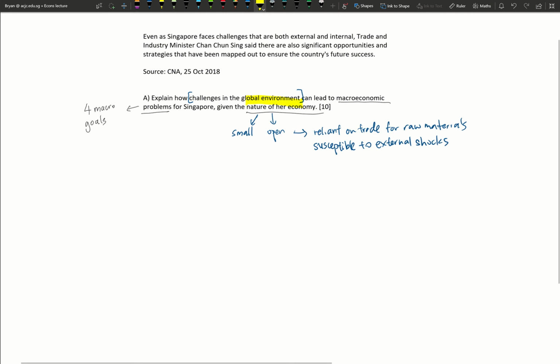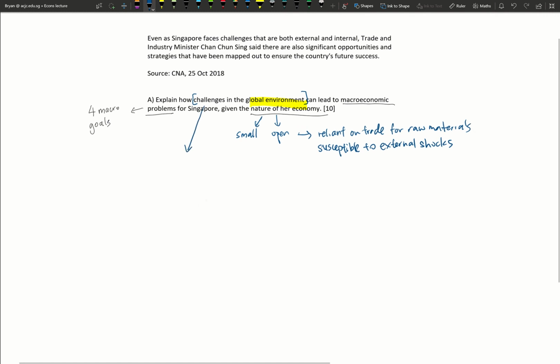In order to explain the challenges in the global environment and how we link that to macro problems, obviously they are looking at AD factors and any challenge that could also link to your AS factors.